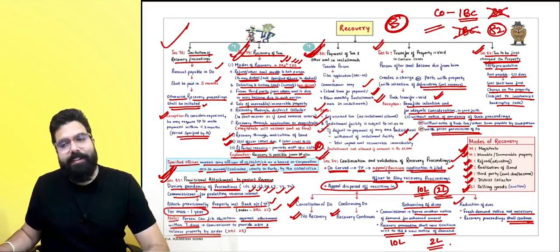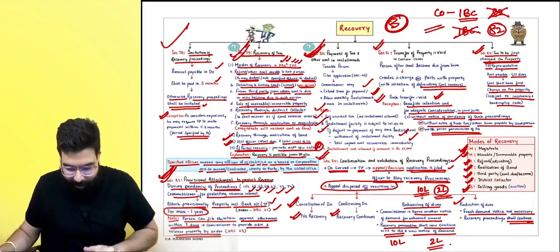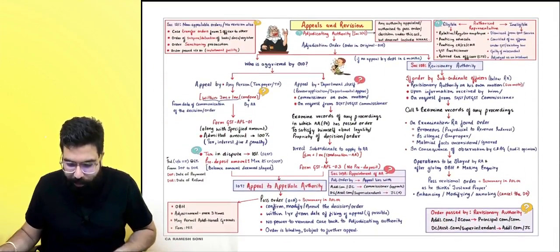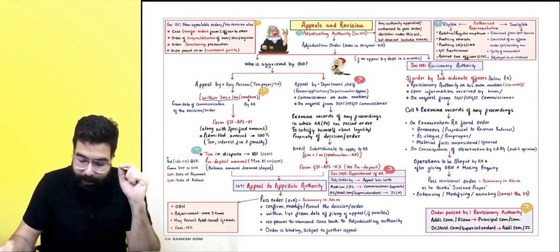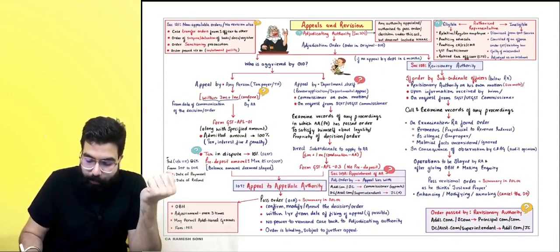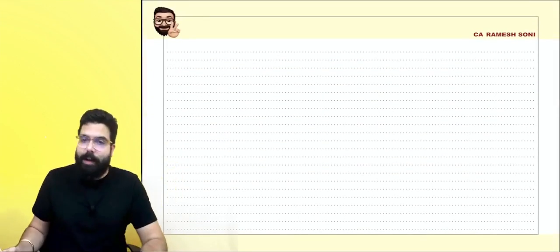Alright, students, the next chapter which we are going to revise is the chapter of appeals and revision. Everyone over here. Now, sir, can you give us a quick linking? Where does the chapter of appeals and revision come? Yes, let's take a quick linking.